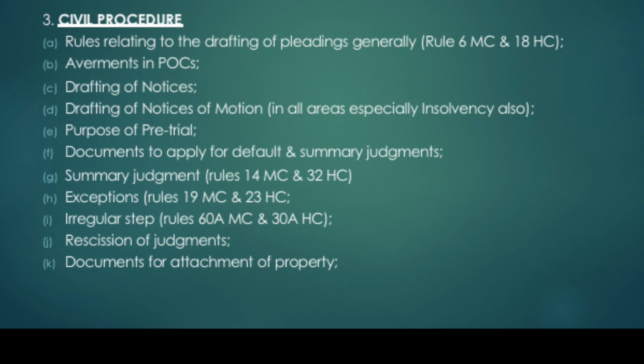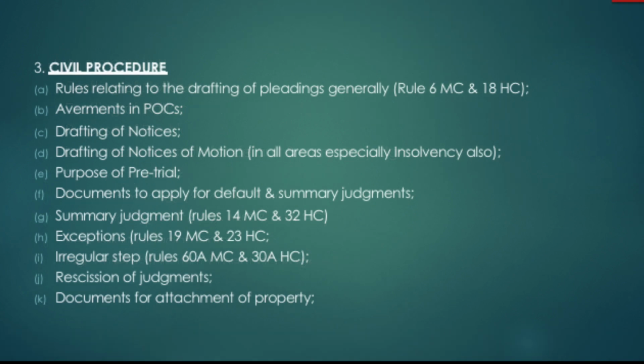Irregular step, rules 60A and 30A. This one, you raise it against a step that you find is irregular. If a person files summons that are not signed by an attorney with the right of appearance or an advocate in the High Court, that's an irregular step. So, non-compliance with the rules, irregular step. Then you must know how to deal with rescission of judgments. You must know the documents that you will need to attach property of someone, etc., etc. So these are all the things that you need to know for paper 1. And in my view, I think if you know these things, you'll be able to get a pass mark.